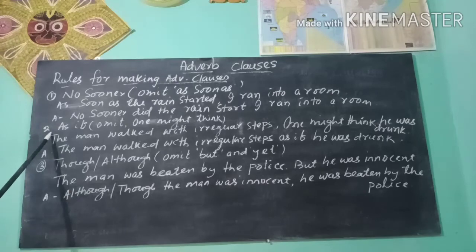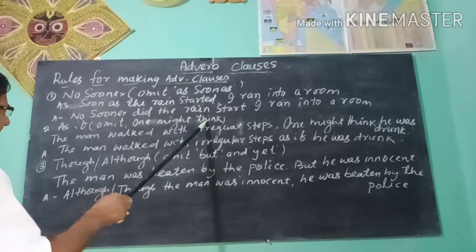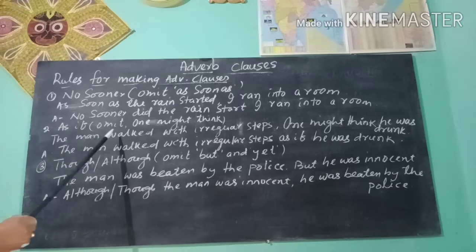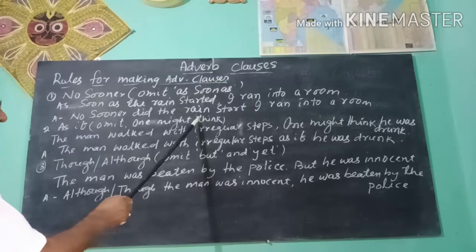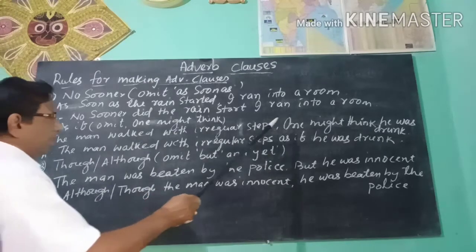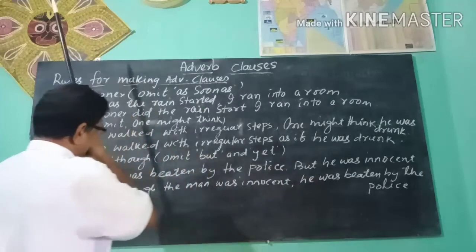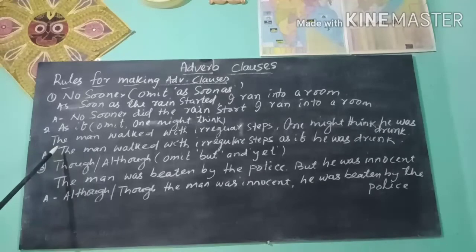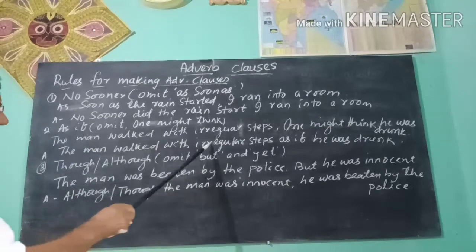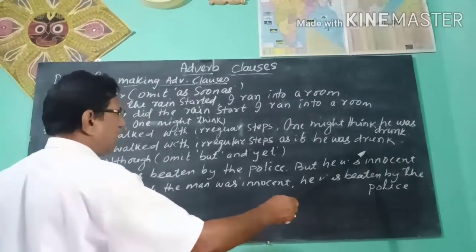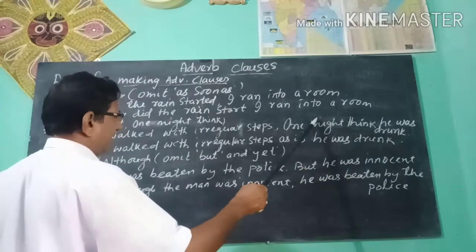Next you see another one: as if, omit one might think. We can use as if in place of one might think. The man walked with irregular steps. One might think he was drunk. You can say: the man walked with irregular steps as if he was drunk. Now you use as if in place of one might think.